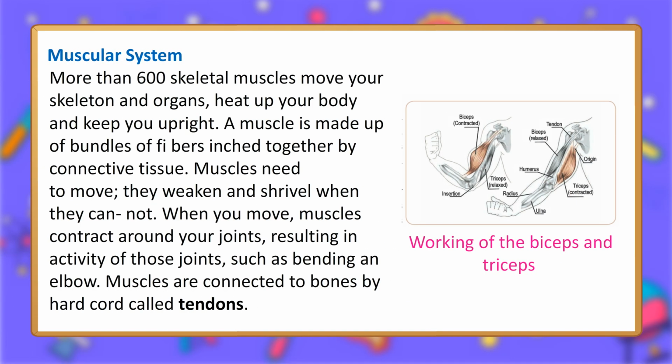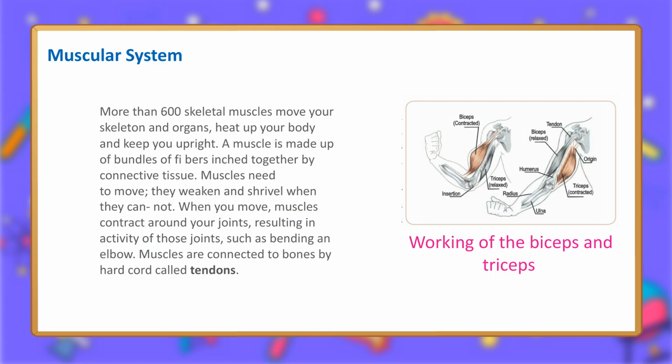Muscular system. More than 600 skeletal muscles move your skeleton and organs, heat up your body and keep you upright. A muscle is made up of bundles of fibers, joined together by connective tissue. Muscles need to move; they weaken and shrivel when they cannot. When you move, muscles contract around your joints, resulting in activity of those joints, such as bending an elbow. Muscles are connected to bones by hard cords called tendons.